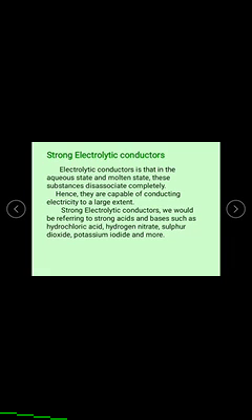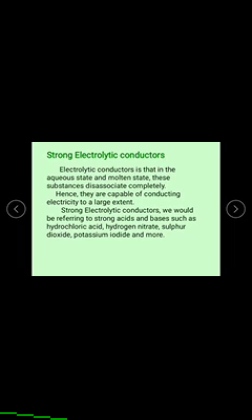Now let us see some examples, like strong acids and strong bases, such as hydrochloric acid, nitric acid, sulfuric acid, potassium iodide, sodium hydroxide, potassium hydroxide. These are all strong acids and strong bases. Salts like fused salts, for example potassium chloride, sodium chloride, etc.